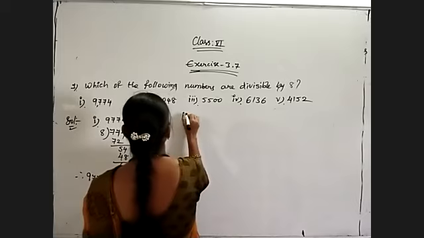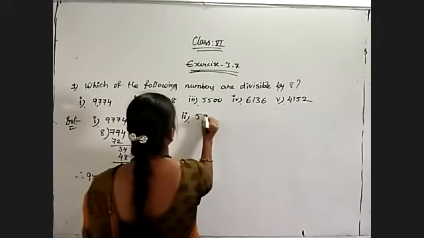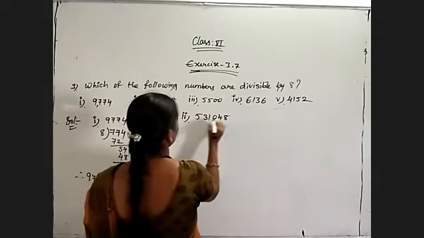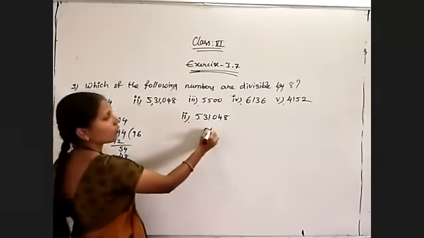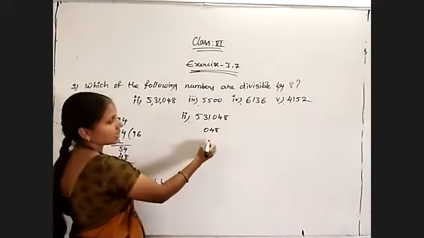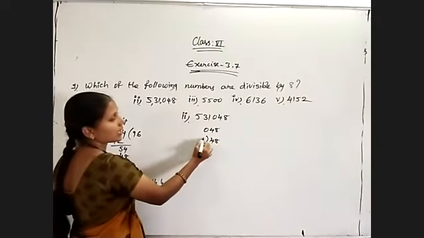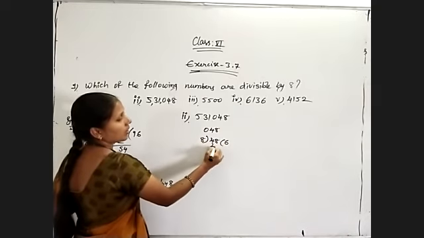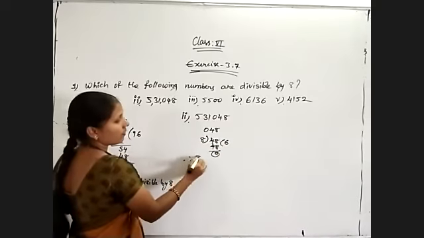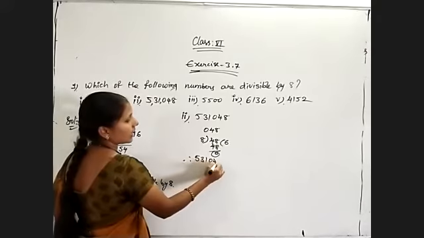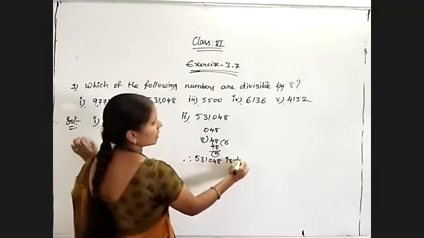Next, the second problem, 5,31,048, and the number formed by the last 3 digits is 048. 048 is nothing but 48 only. 48 is exactly divisible by 8. 8 sixes are 48. Therefore 5,31,048 is divisible by 8.